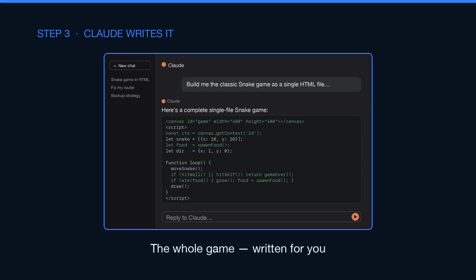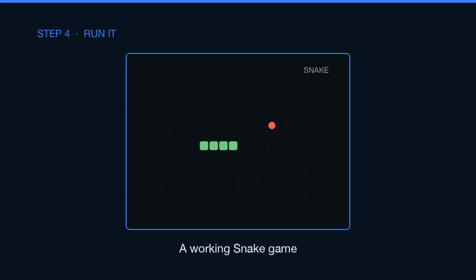This is what a real coding session looks like. The code just appears, and you don't need to understand every line. I save it as snake.html and open it, or just hit the preview button, and there it is, a working snake game. Arrow keys to move, eat the food, watch it grow. It actually plays like the real thing.